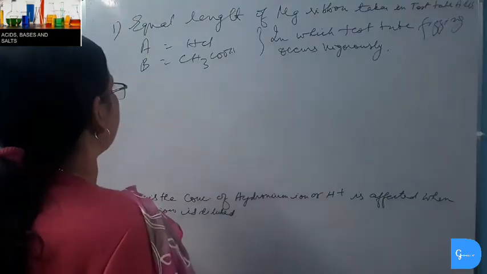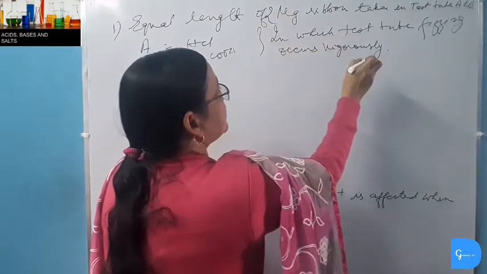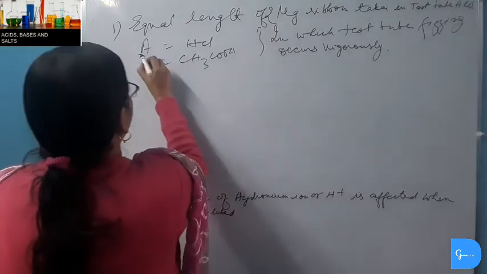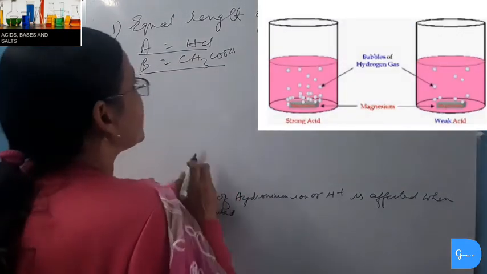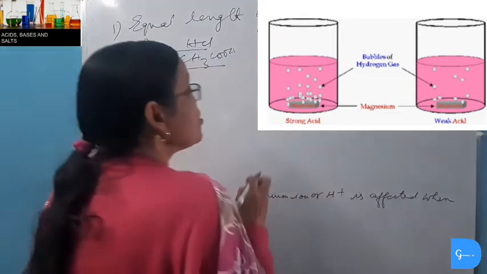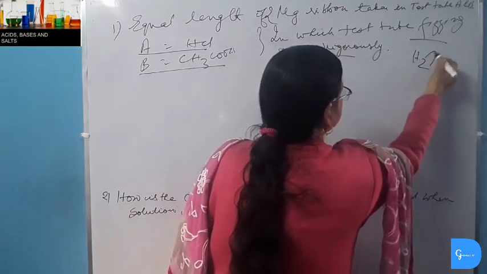Here one question is given. Equal lengths of two magnesium ribbons are taken and put in test tube A and test tube B. Test tube A contains hydrochloric acid and test tube B contains acetic acid. In which of these test tubes will the fizzing sound occur vigorously? Fizzing sound occurs due to evolution of hydrogen gas.